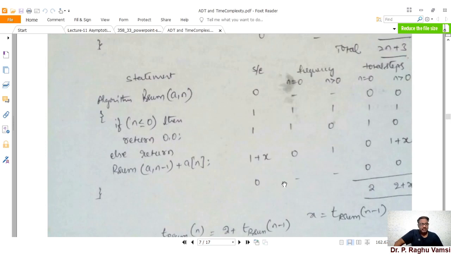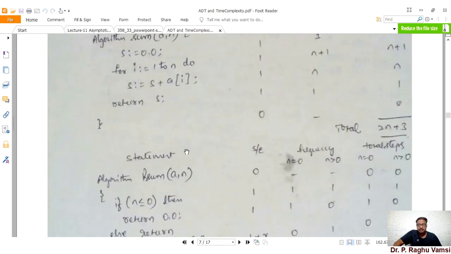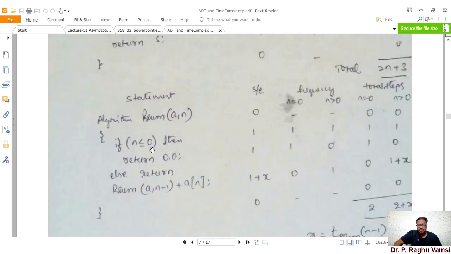Okay, we'll see one more example here. Algorithm: this one is recursive sum, RSum(a, n). Here the earlier one is iterative, and here it is recursive. If n is less than or equal to 0, then return 0, else return RSum(a, n-1) plus a[n]. For this, the steps for execution is 1 plus x. The frequency is, if n is equal to 0, the frequency is like this; if n is greater than 0, then the frequency is like this. The total number of steps required is 1 plus x, so here total 2 plus x.